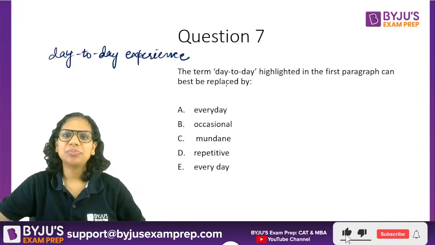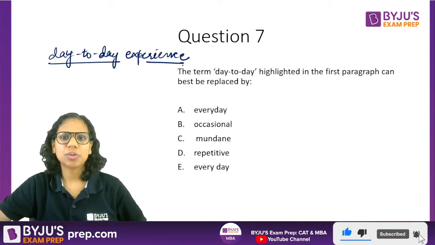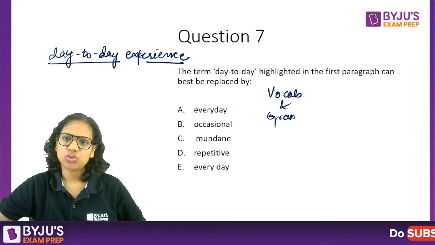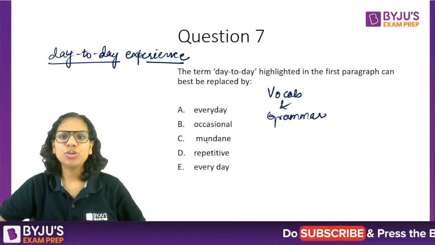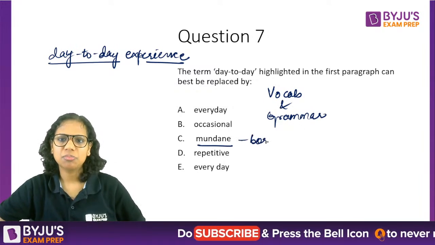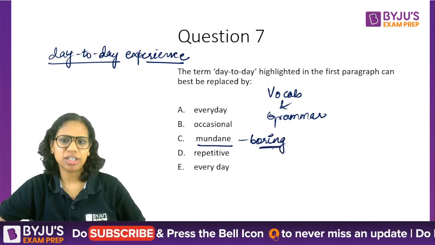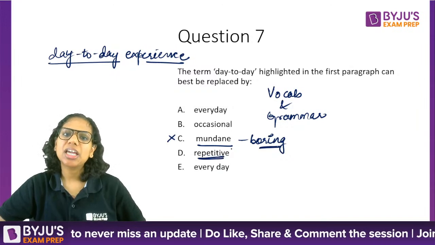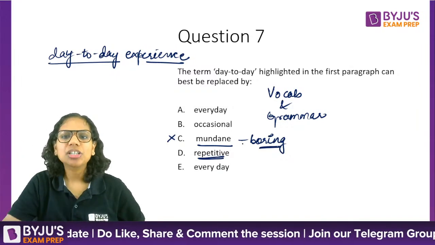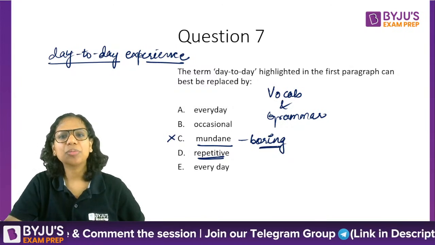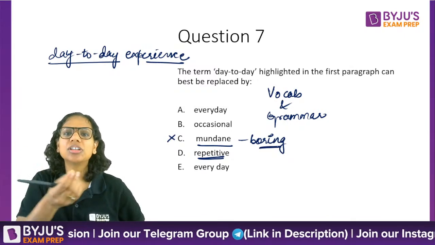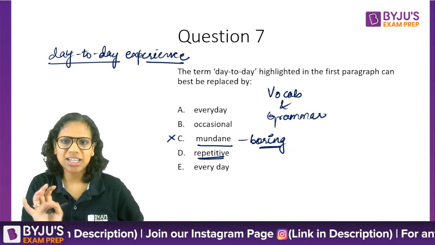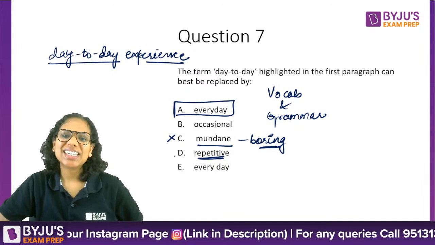So day-to-day experience. This question is actually a combination of vocab and grammar, right? I'll show you how. Day-to-day experience does not mean boring experience. Mundane is something that's very routine, dull, and boring. So it does not fit here. C does not fit here. Day-to-day experience is something repetitive in nature, basically your usual experiences that you encountered on a daily basis. That's the idea, right?